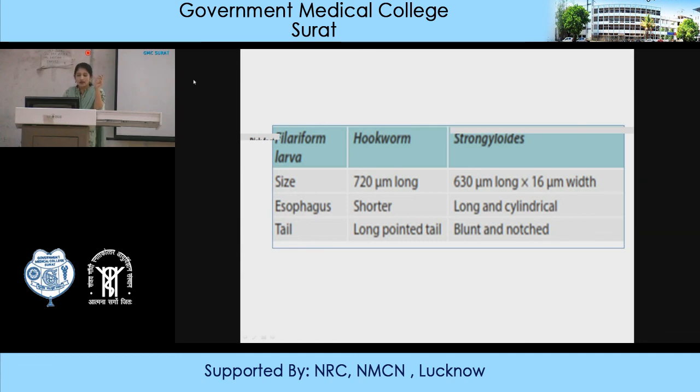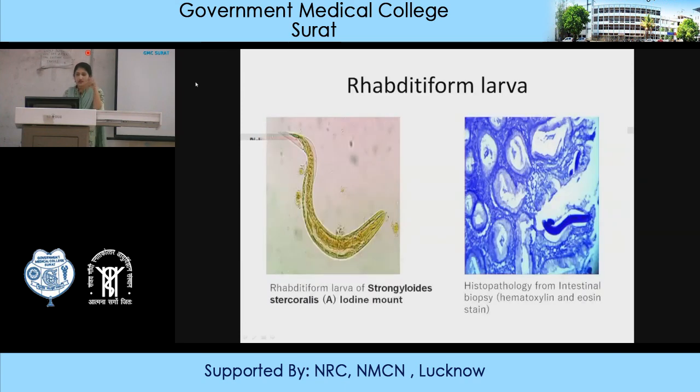Then the tail portion has a long pointed tail in hookworm, but in Strongyloides it has a blunt and notched tail. So this is the structure of the rhabditiform larva. This is the iodine mount, and this is the histopathological finding. This is the cut section of the biopsy taken from the intestine.